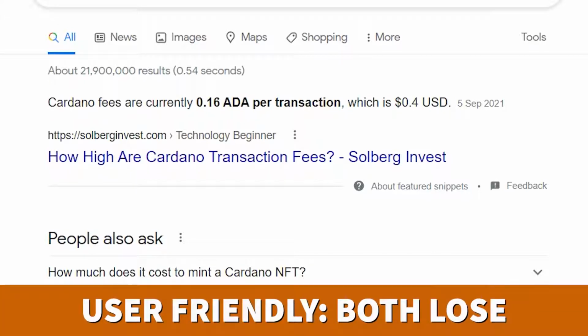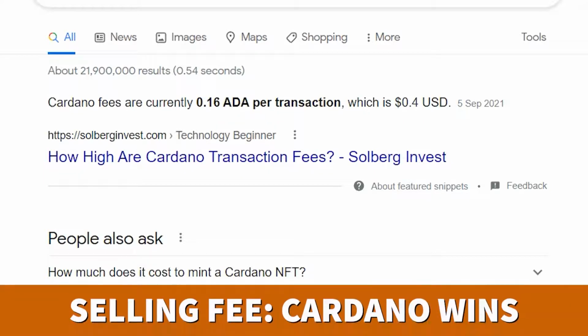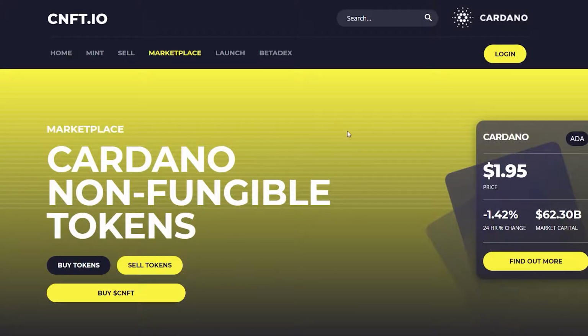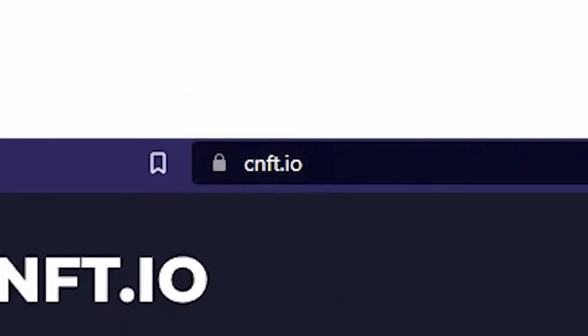As for user friendliness, Ethereum is slightly easier. However, that's not saying much because I would honestly say they both lose on the user friendliness side. And then, for selling fees, Cardano wins here as well. Based on what I paid to list an NFT on Ethereum, it would have been 75 times cheaper to use Cardano. So now that we have our bases covered, let's walk you through how you can actually buy and then sell a Cardano NFT. So we're gonna start with buying. In order to buy, you want to go over to cnft.io.